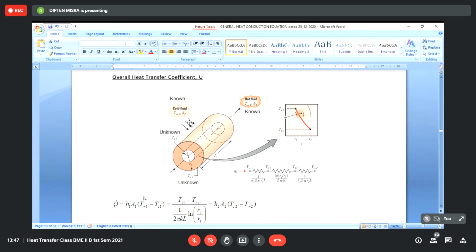We take one such situation where T infinity 1 is constant throughout the length and T infinity 2 is also constant throughout the length. And so again we can expect a situation where the temperature variation across the thickness of the pipe will change only along R. It will not change along Z. It will not change along the circumferential direction of the pipe. Again, it will be a case of one-dimensional radial steady-state heat conduction.